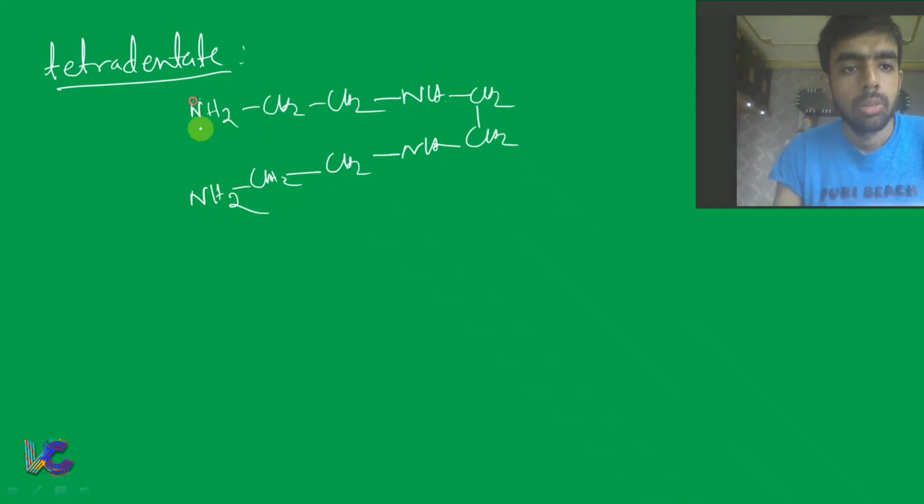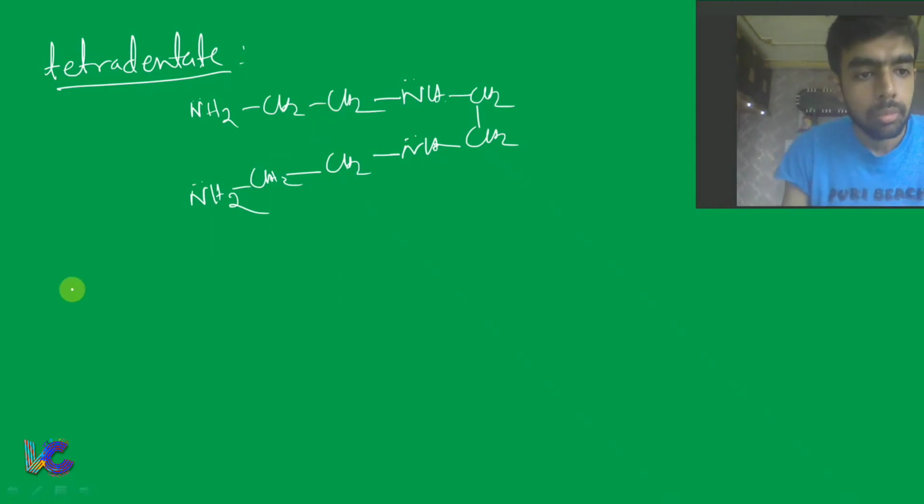So 1, 2, 3, 4 donor sites. That means tetradentate.